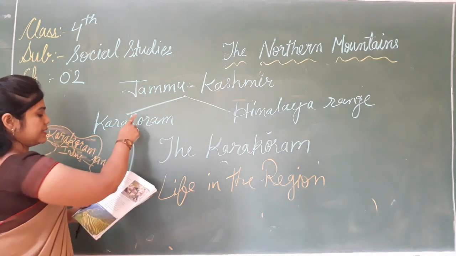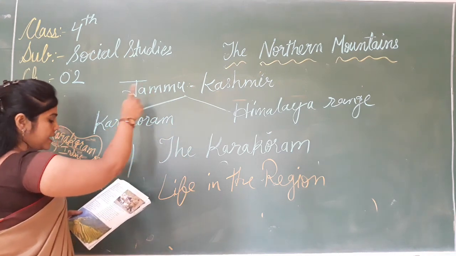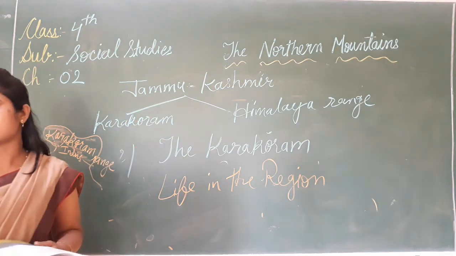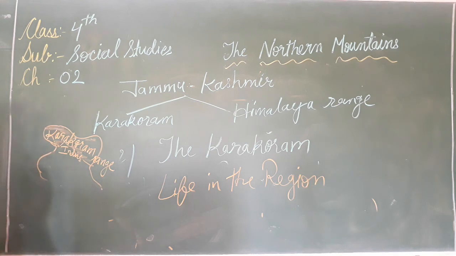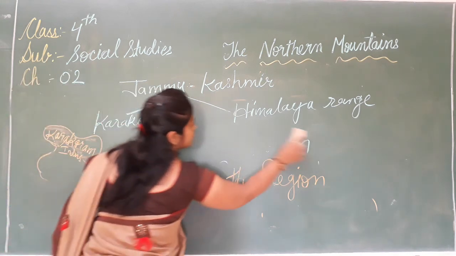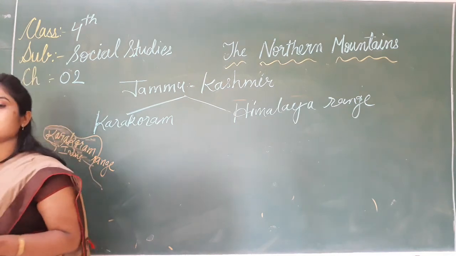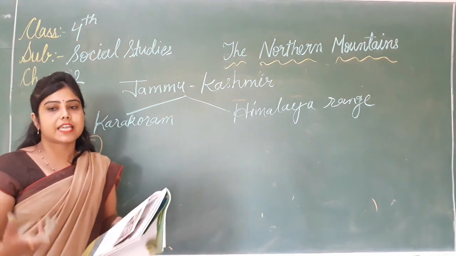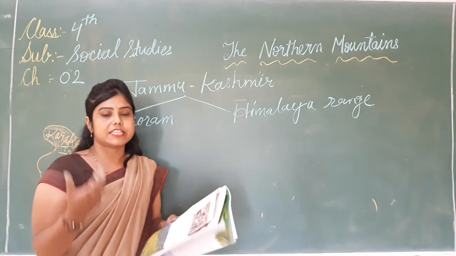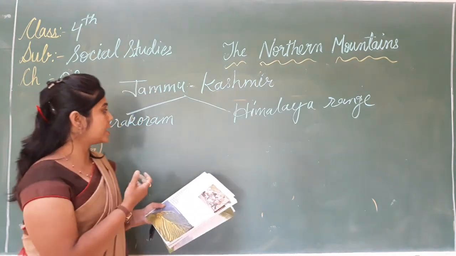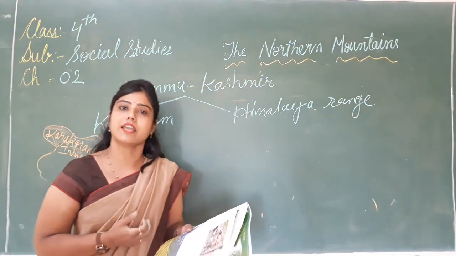Jammu Kashmir lies in the Himalaya range and the Karakoram range also. And some other states that lie in this range are Himachal, Uttarakhand, Sikkim, Darjeeling, West Bengal and some parts of Arunachal Pradesh in the Himalayas.